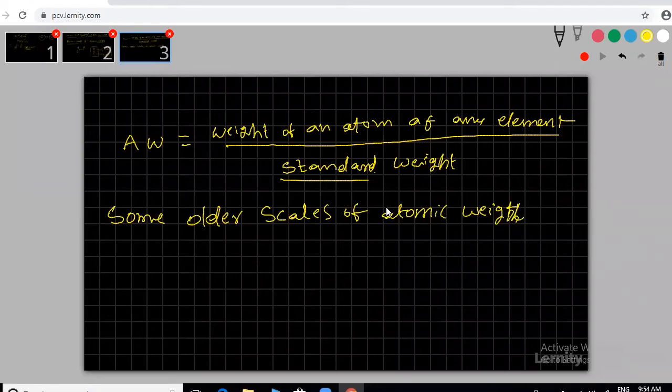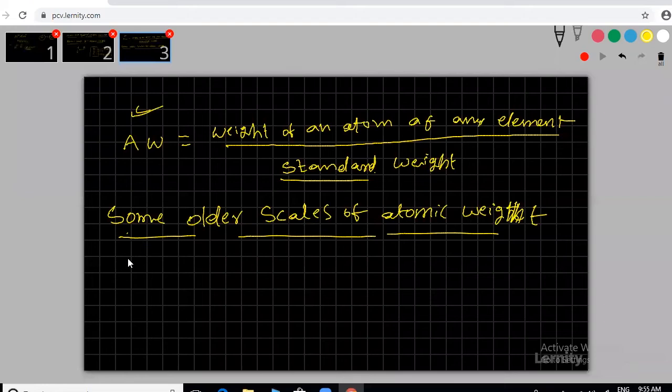Try to note down a little bit fast. We can close all these things, they are not in the syllabus now, but we are discussing everything properly. What is atomic weight? How to calculate it? The weight of an atom of any element by the standard weight.